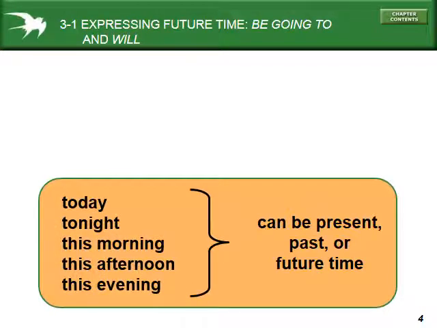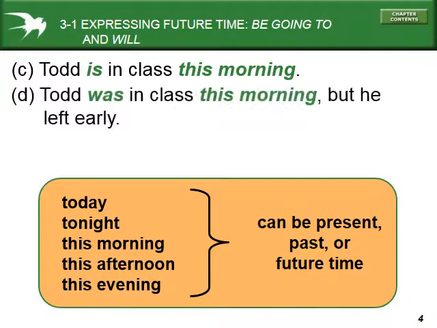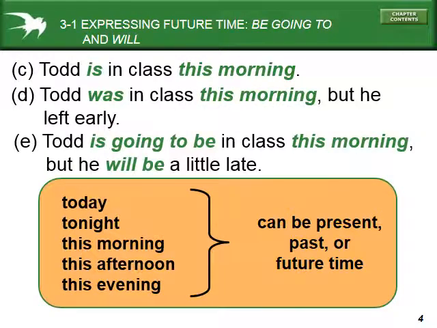Whenever we have these words: Todd is in class this morning. Todd was in class this morning, but he left early. Todd is going to be in class this morning, but he will be a little late. All of these words, today, tonight, this morning, this afternoon, this evening, potentially they could be the present tense, the past, or the future. It depends on what time it is right now.